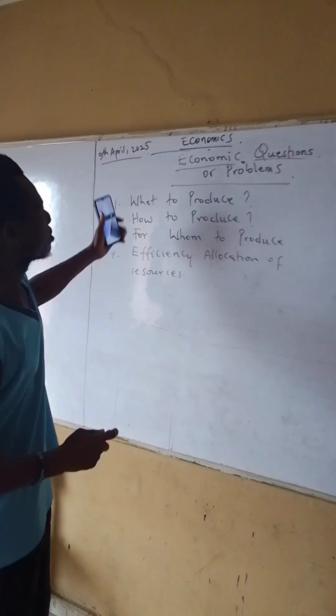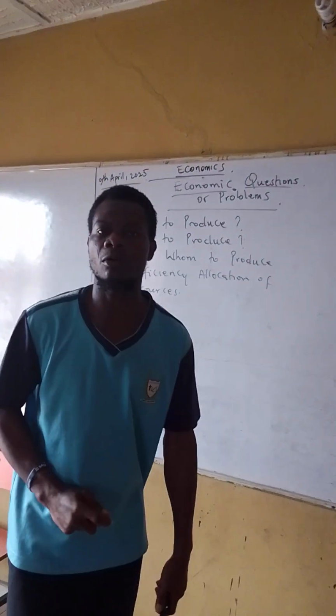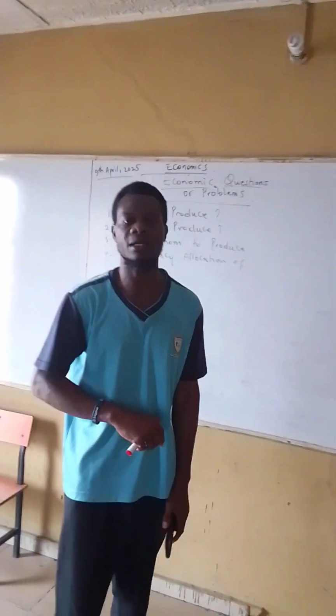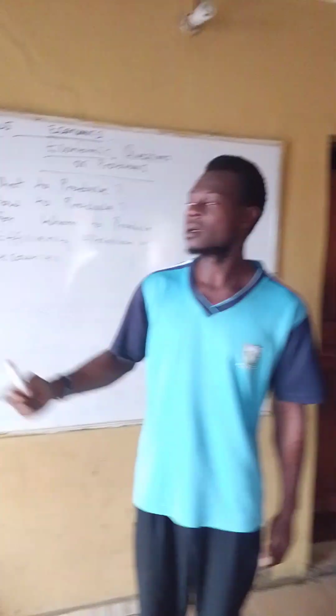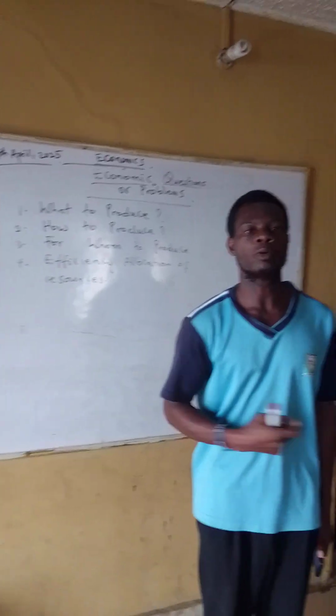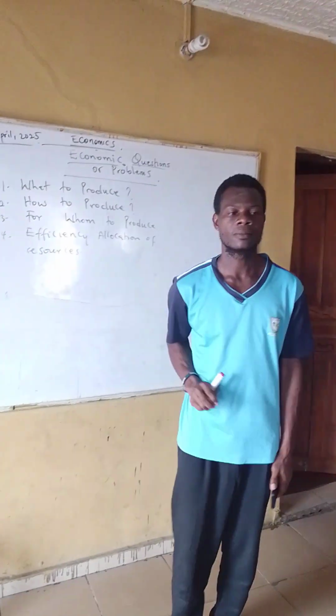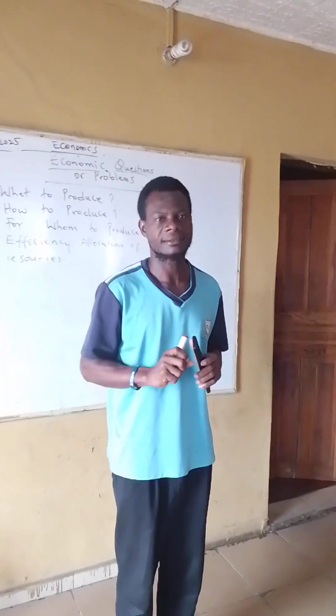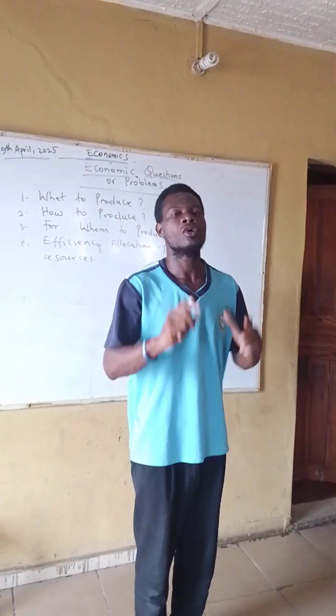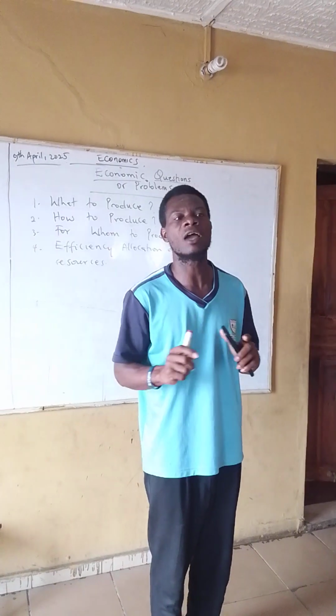Now, look at all these questions on the board that we have to solve in our economic activities. But first, what brings about these questions or problems is two things. Number one is scarcity. Two, unlimited wants.